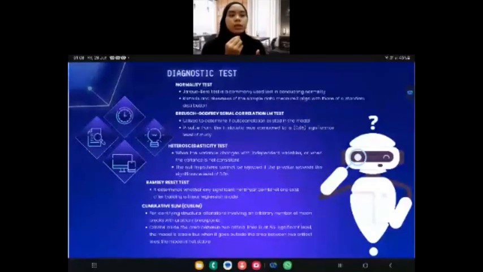So next, we use the Ramsey RESET test. It determines whether any significant non-linear combination exists after building a linear regression model. For the last, we use cumulative sum, or in short form, CUSUM, for identifying structural alteration involving an arbitrary number of mean breaks with arbitrary breakpoints. Inside the area between the two critical lines at the 5% significance level, the model is stable, but when it goes outside the area between the two critical lines, the model is not stable. So I pass to the next presenter.